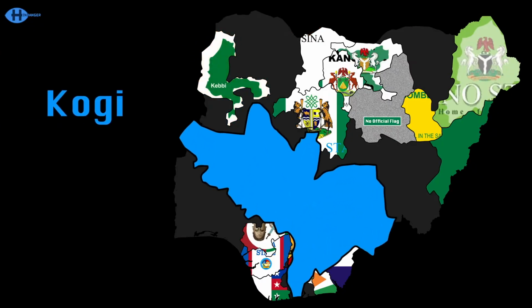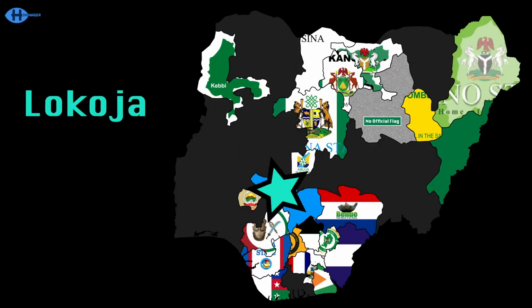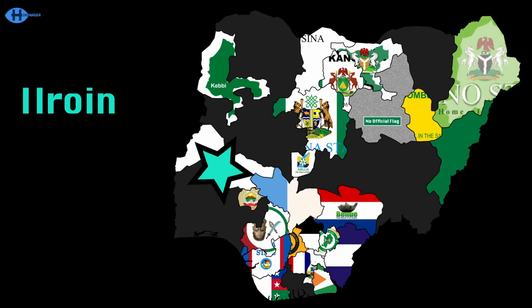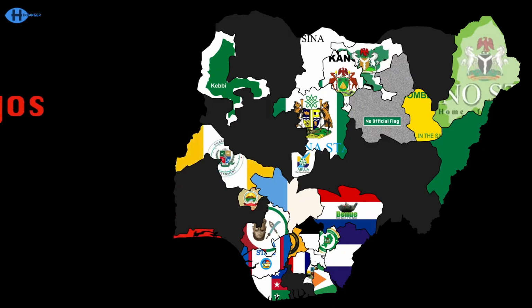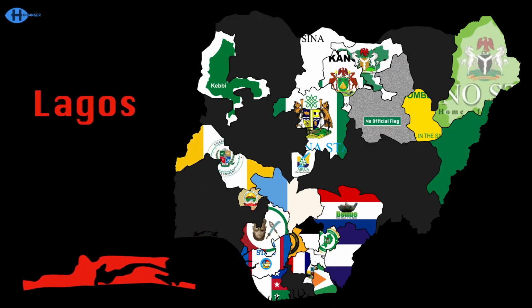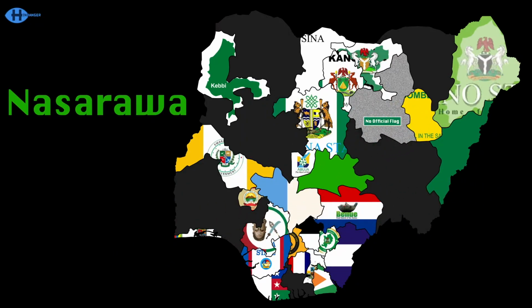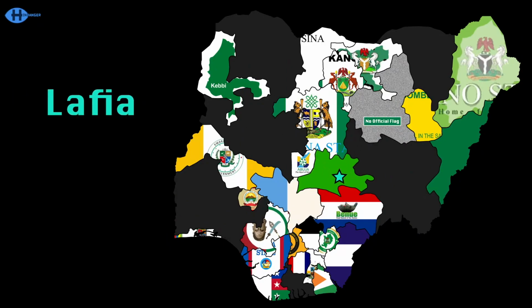In the center is Kogi, the capital's Lokoja. Kwara's capital, Ilorin's there for ya. Lagos has the country's largest city named Lagos, but the state's capital's Ikeja, of course. Nasarawa has a capital, it's named Lafia.